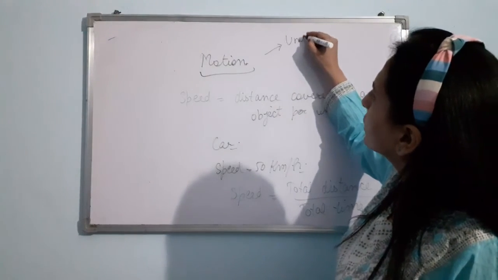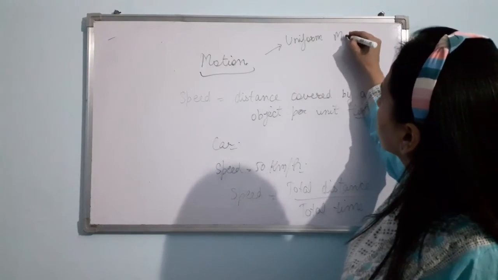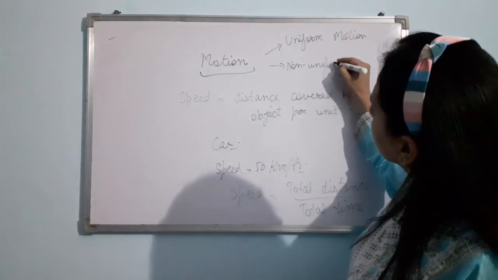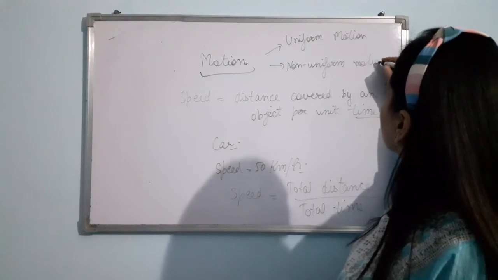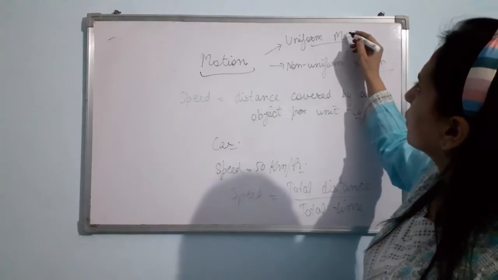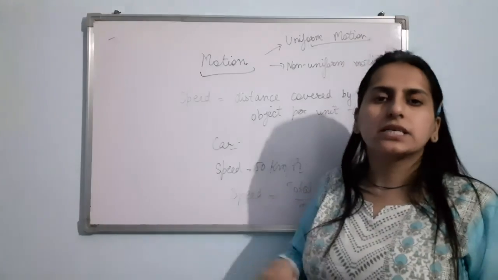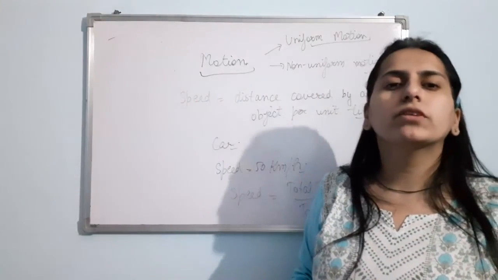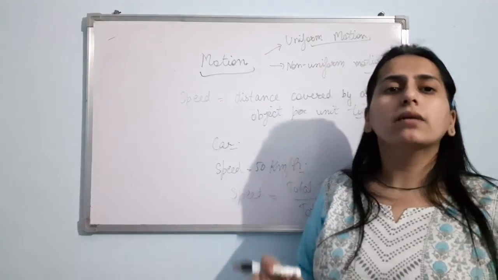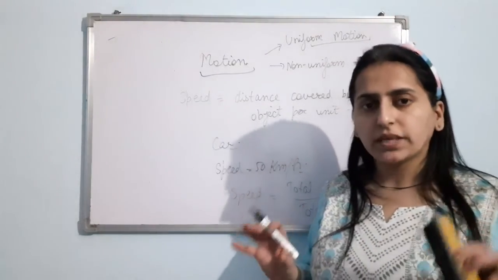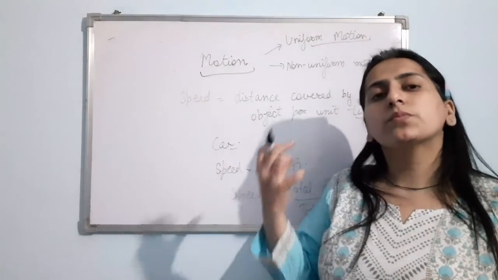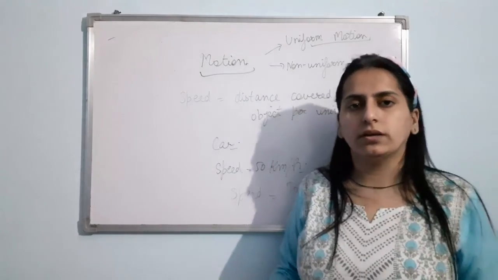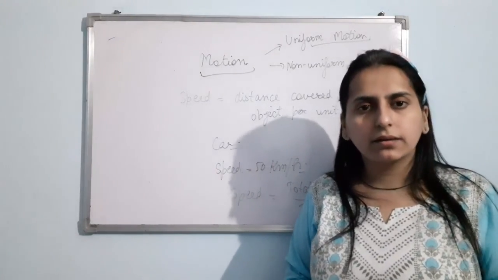Now, we are having two types of motion on the basis of speed. One is uniform motion and second one is non-uniform motion. Now, what is the meaning of these two? Uniform motion is when the speed of the object remains constant. Clear? When an object is moving and the speed of the object remains constant, then that motion is known as uniform motion. And what is non-uniform motion? When the speed of an object keeps changing, that is non-uniform motion. Am I clear with the concept of speed? Thank you.